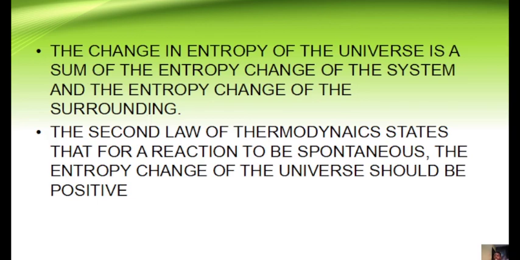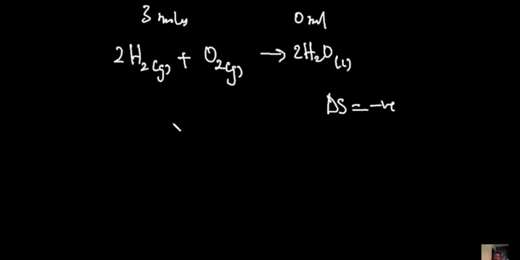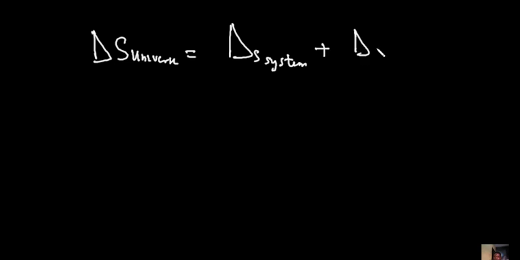So if we are to represent that, we would have that the entropy of the universe, which is the S of universe, would equal the S of system plus the S of, sorry, let's write this properly.